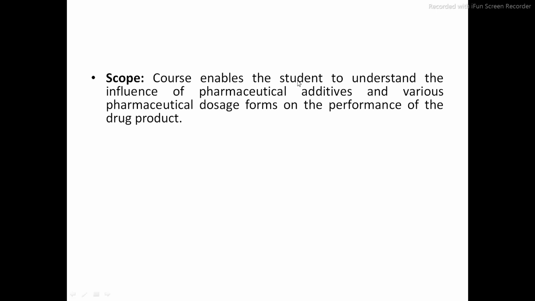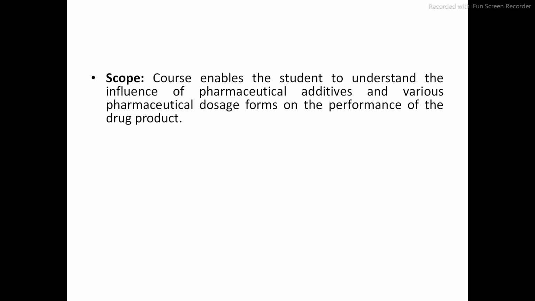This course will enable the student to understand the influence of pharmaceutical additives and various pharmaceutical dosage forms on performance of the drug product. So after completion of this syllabus, you will come to know the influence of pharmaceutical additives and dosage form on the drug product. Additives means, in order to formulate a tablet, syrup or anything, suppose we are talking about syrup. Syrup will require some sugars for sweet taste. There may be some addition of flavoring agents so that it will give good taste, especially in case of children. So we can add various flavoring agents like strawberry or anything else.